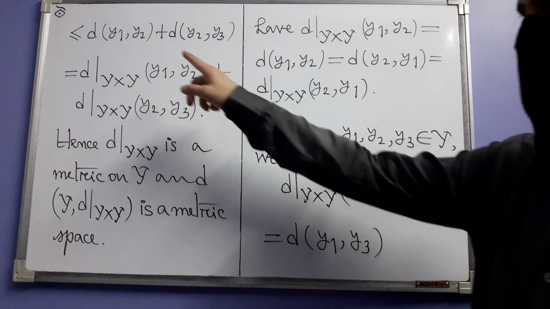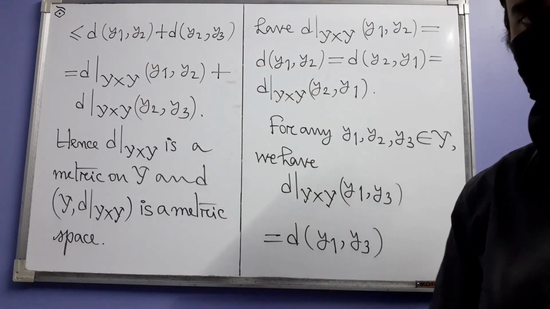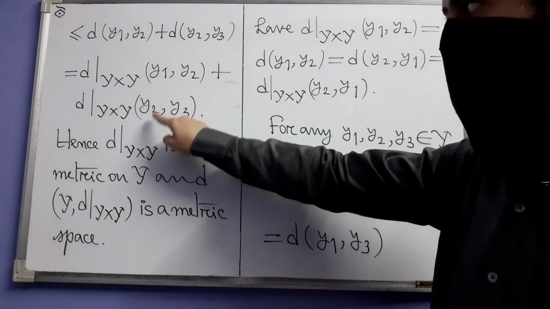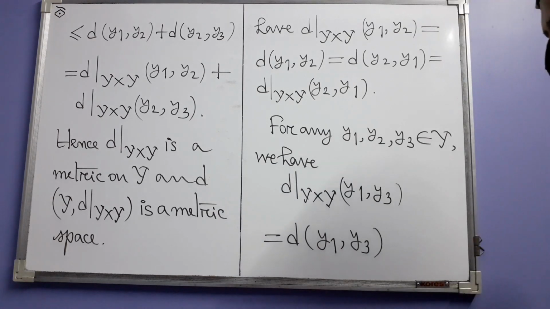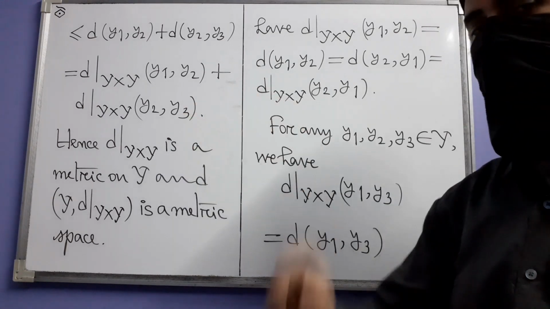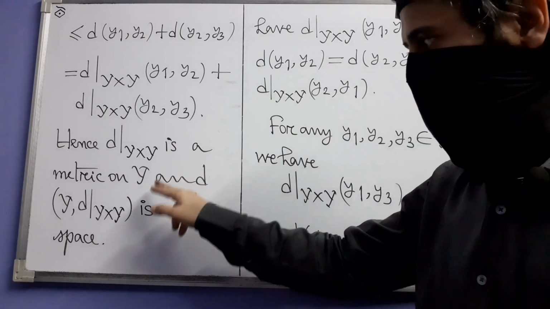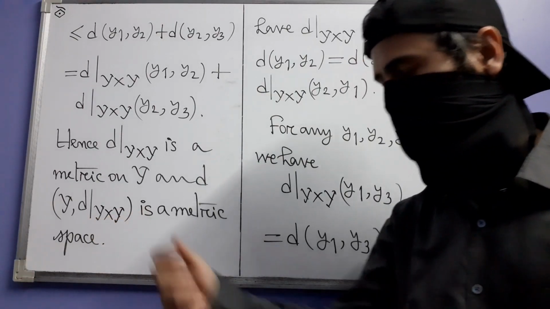So this is less than or equal to the d value at (y1, y2) plus the d value at (y2, y3), which themselves are equal to these new function values at those ordered pairs. So that way the new function also satisfies triangle inequality, and that is why it is a legitimate metric on the subset Y, and this pair is a metric space.